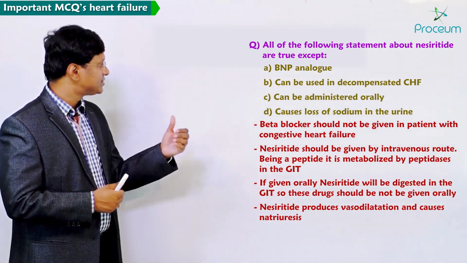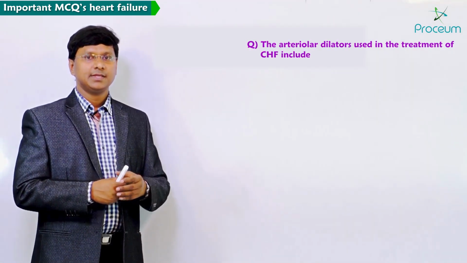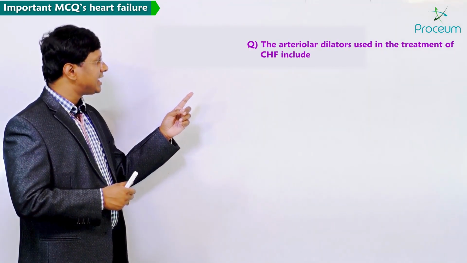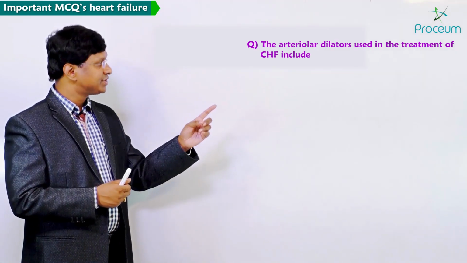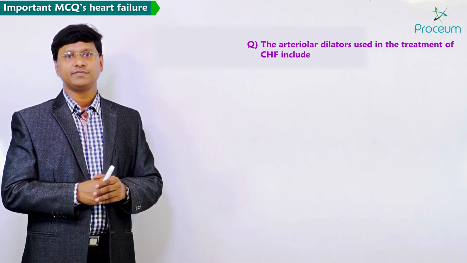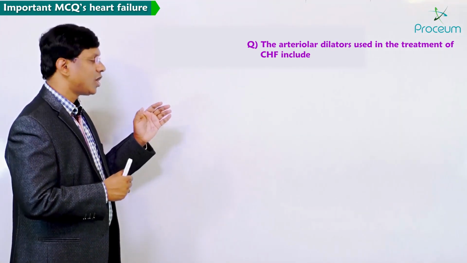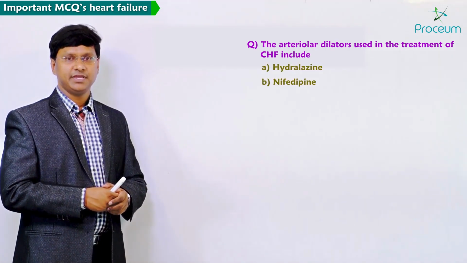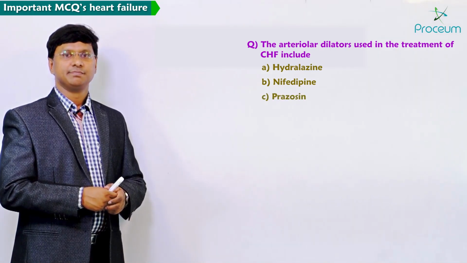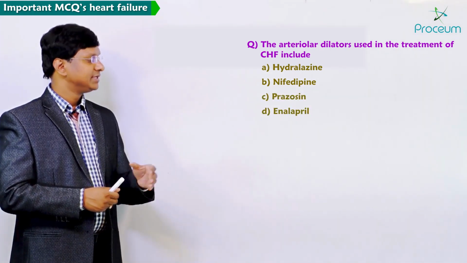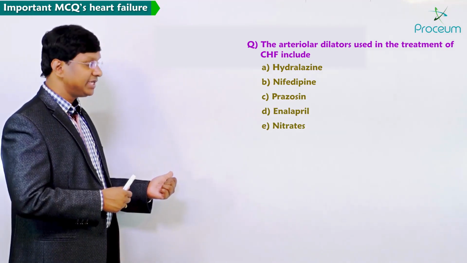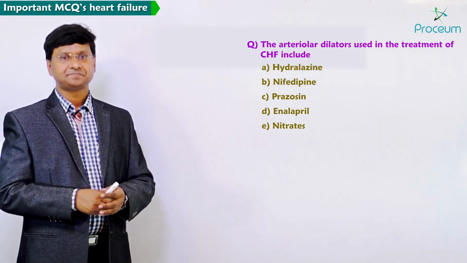Now you see the next MCQ. The arteriolar dilators used in the treatment of congestive heart failure include: option A hydralazine, option B nifedipine, option C prazosin, option D enalapril, option E nitrates.